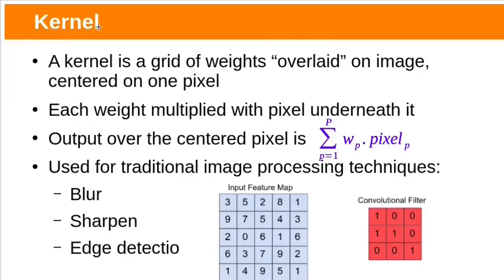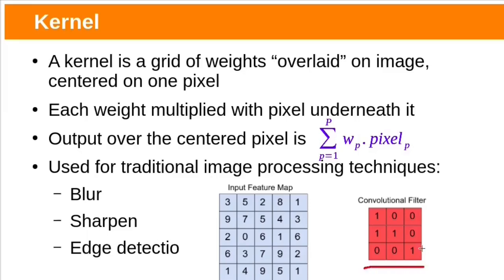Kernel. It is also called a filter. It is a grid of weights overlaid on the image, centered on one pixel. Each weight is multiplied with the pixel underneath it. The output over the centered pixel is the sum of element-wise multiplications of kernel weights and input matrix pixels. Filters are used for traditional image processing techniques such as blur, sharpen, and edge detection.